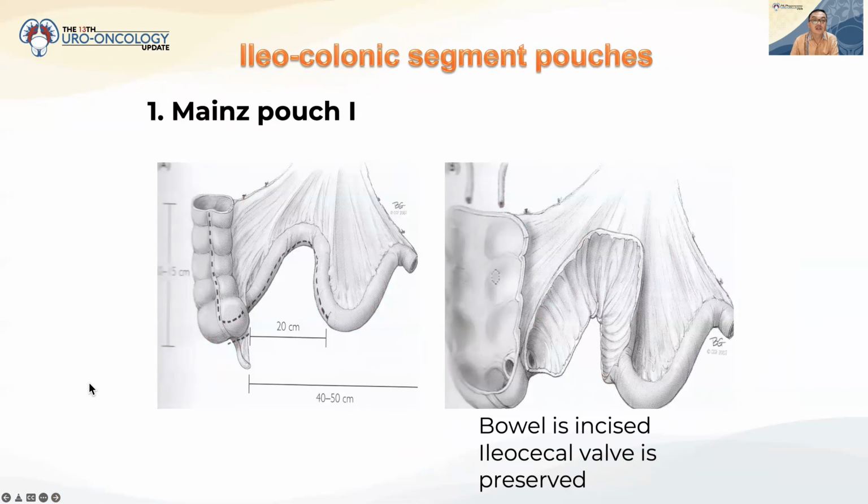This is the ileocolonic segment pouch, the Mainz pouch 1. We use a segment of ileum and part of the ascending colon. The bowel is incised and the ileocecal valve is preserved.